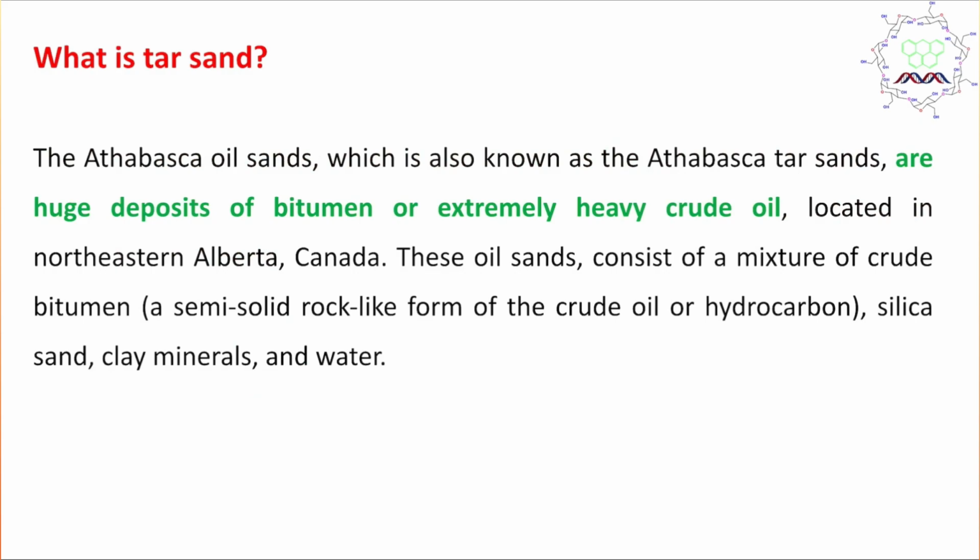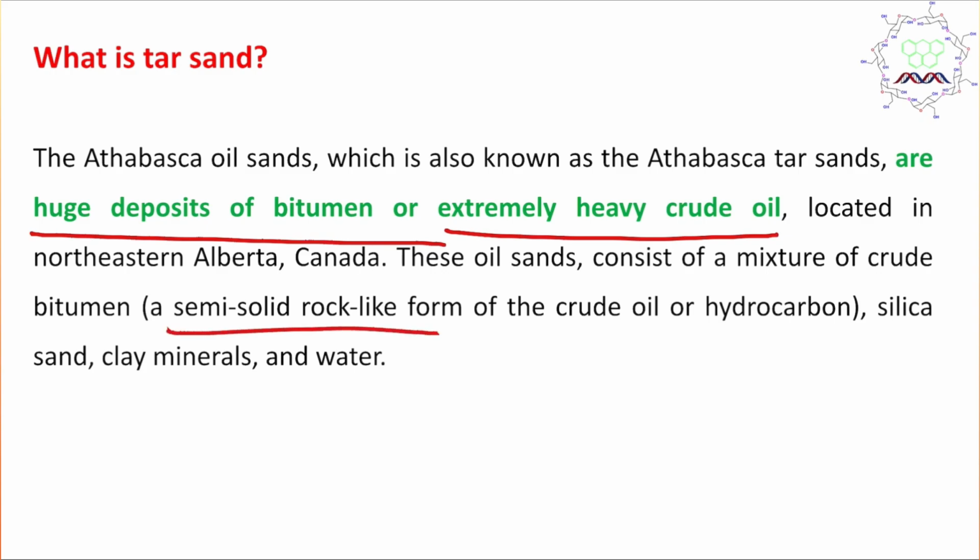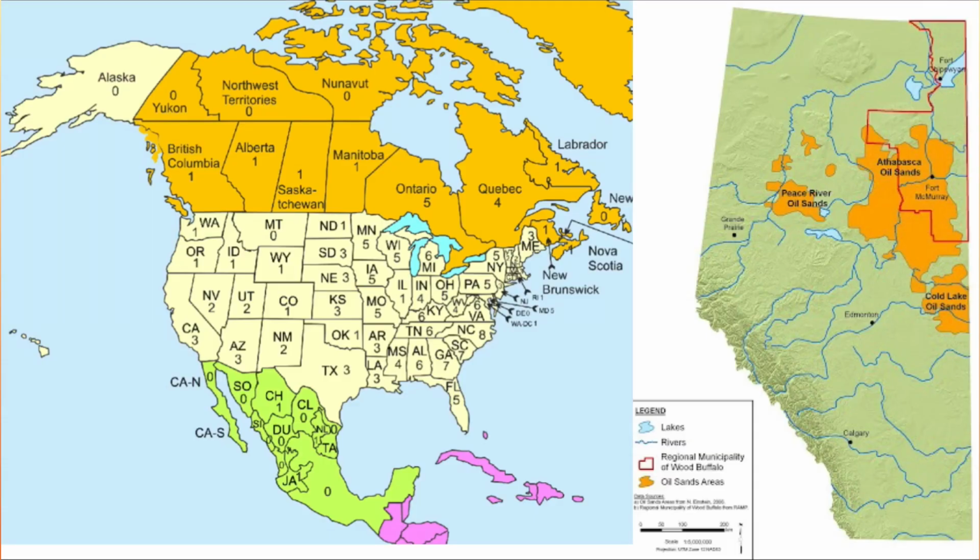Now question, what is this tar sand? This tar sand is a huge deposit of bitumen, or extremely heavy crude oil or hydrocarbon. This material is like a semi-solid rock type of material and it consists of silica sand, clay material and water. So from this you can understand the huge amount of impurity present in this material. So its extraction is a little difficult and interesting.